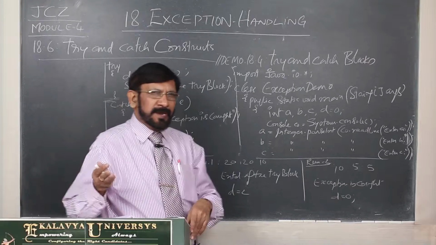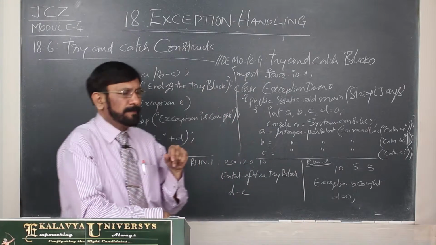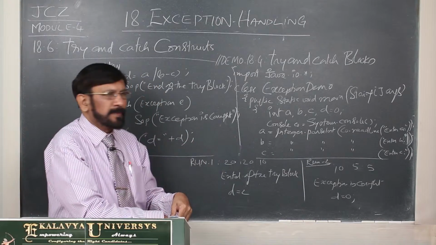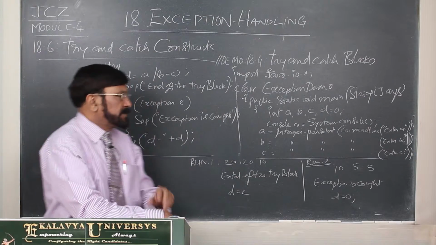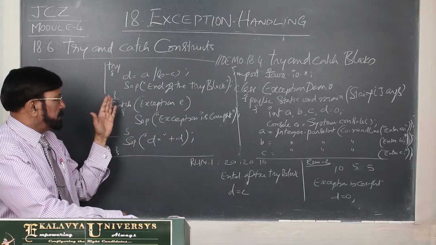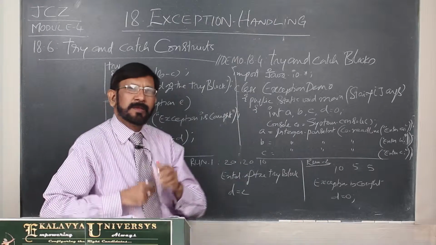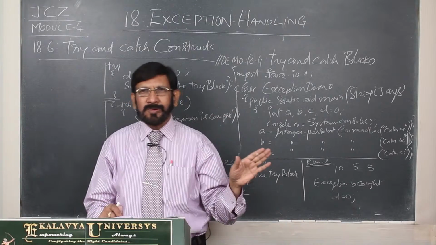There are many other points. I will explain them one by one. First, I will explain this program, how I use it, and what the impact of that is, all that you can learn. Here already I told you, this is for the sake of safety that we are putting the try block and catch block. Now, if no error occurs, they have no role.